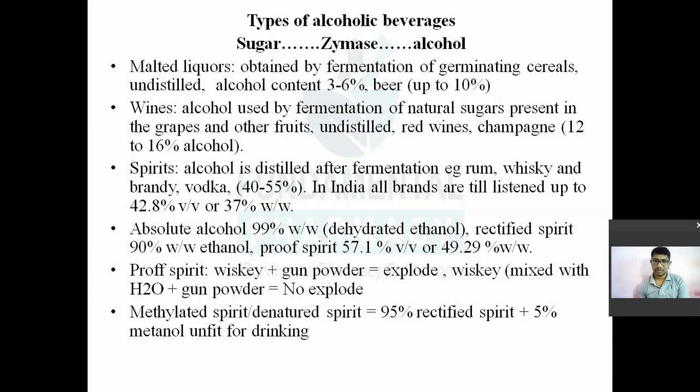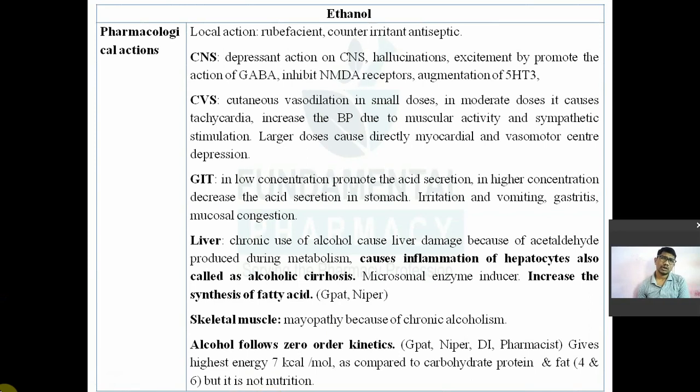So remember this. Remember the proof spirit. It is nothing but 57.1 volume by volume ethanol. Then methylated spirit or denatured spirit means 95% rectified spirit plus 5% methanol, which is unsuitable for drinking. Now we'll see pharmacological actions of ethanol on your body. What are the different pharmacological actions of ethanol on your body?